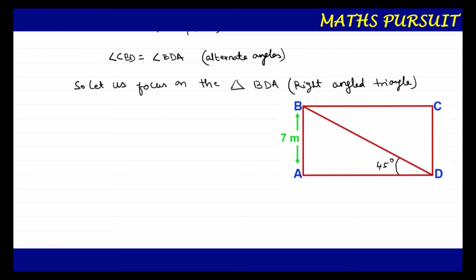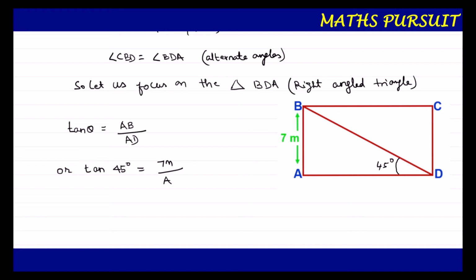So now let us apply the trigonometric identity, tan theta, on this right angle triangle. Here tan theta is equal to the side opposite to angle theta, that is AB, upon the adjacent side to angle theta, that is AD. In other words, tan 45 degrees is equal to AB upon AD, because here angle theta is 45 degrees. AB is 7 meters, that is given.